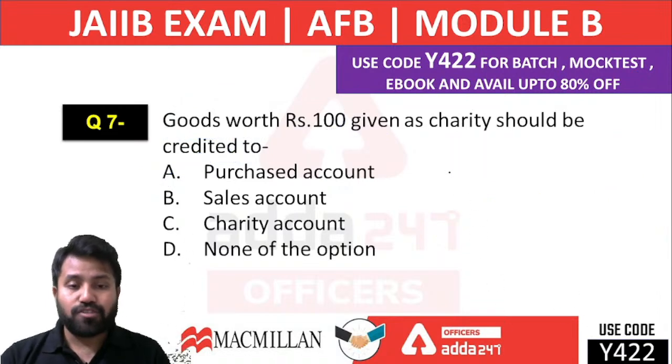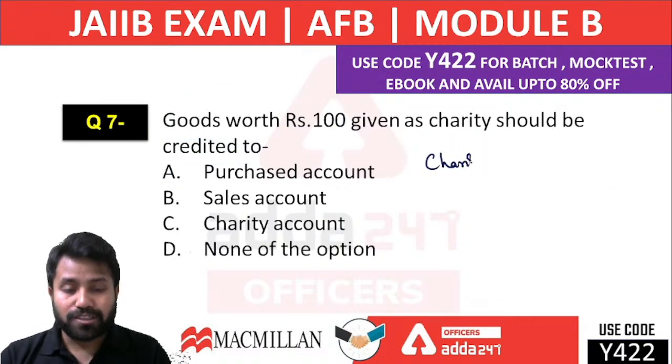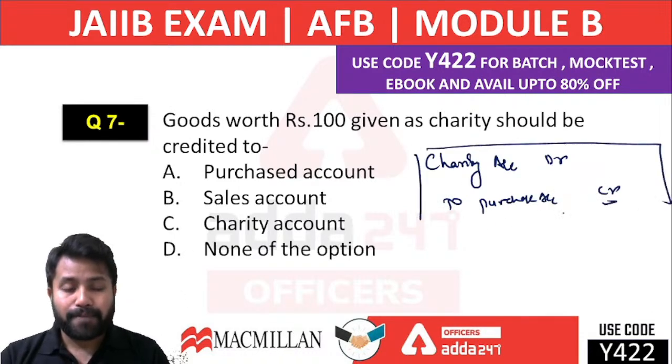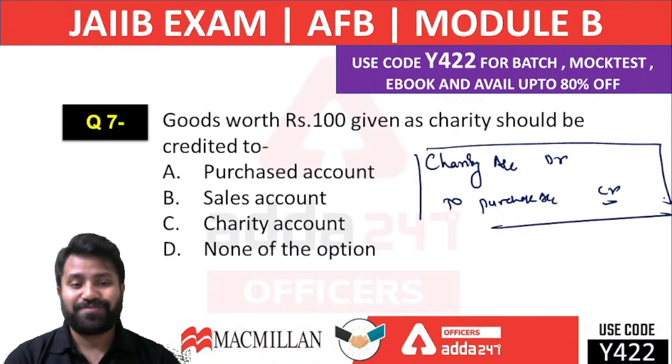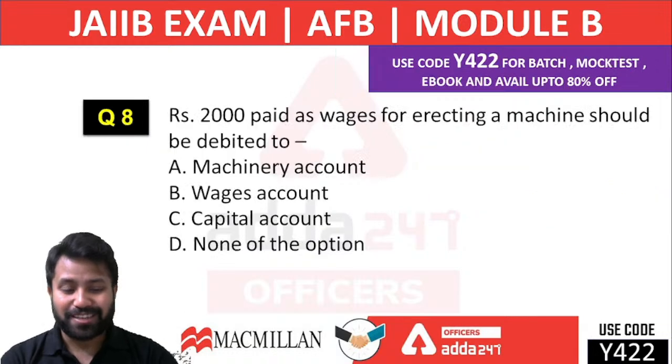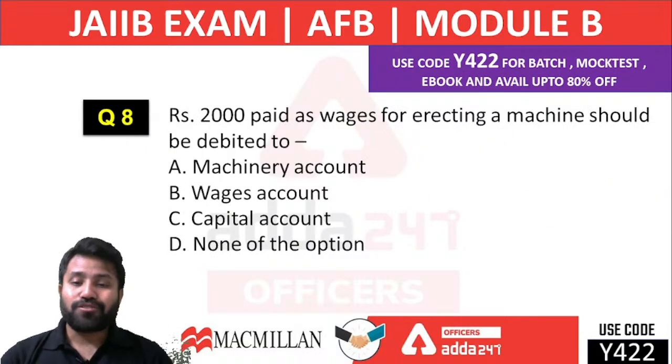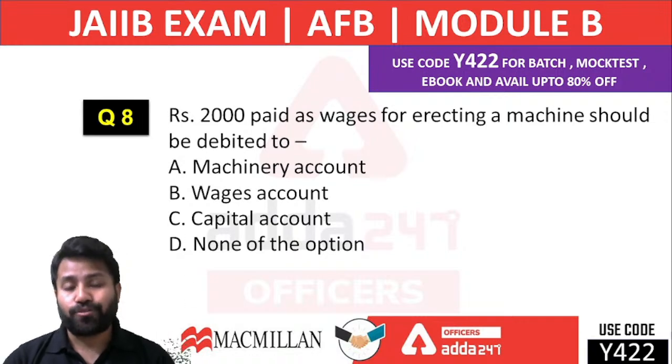So what exactly you have to write is that the charity account should be debited and the purchase account credited. That's all we have to write for question number 7. Okay. Next question: 2000 rupees paid as wages for erecting a machine should be debited to.